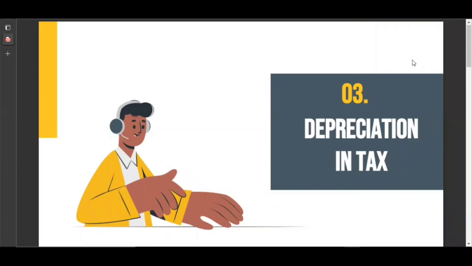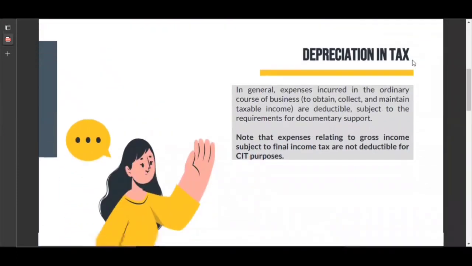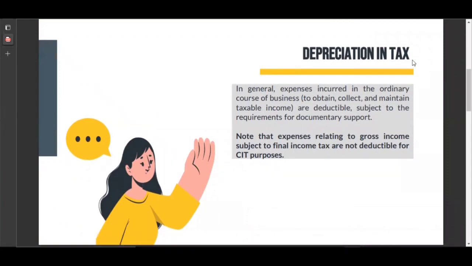Okay, so now we are going to talk about depreciation in tax. In general, expenses incurred in the ordinary course of business to obtain, collect, and maintain taxable income are deductible, subject to the requirements for documentary support. Note that expenses related to gross income, subject to final income tax, are not deductible for CIT purposes.